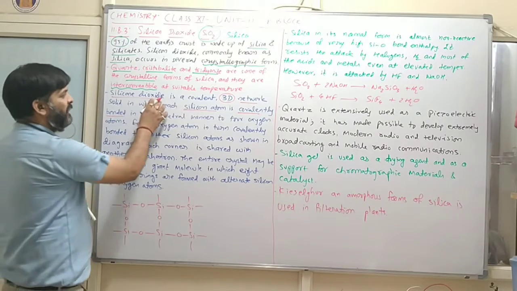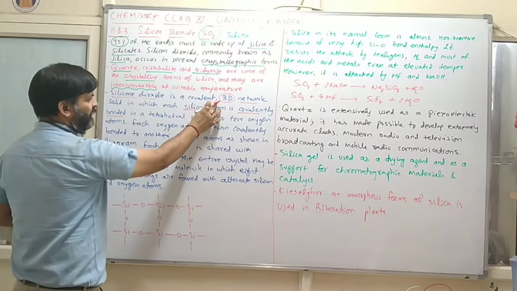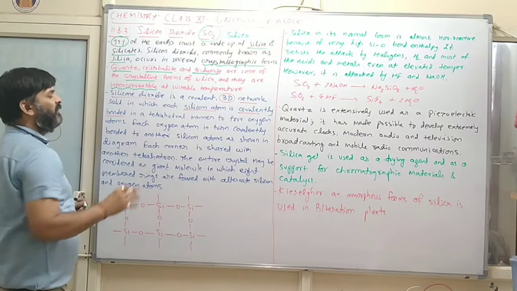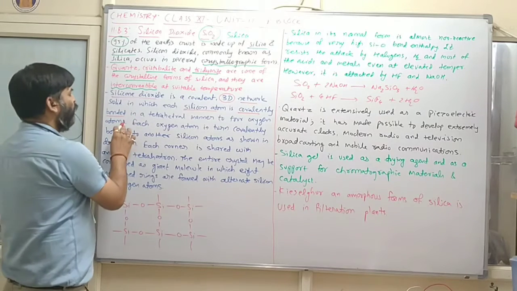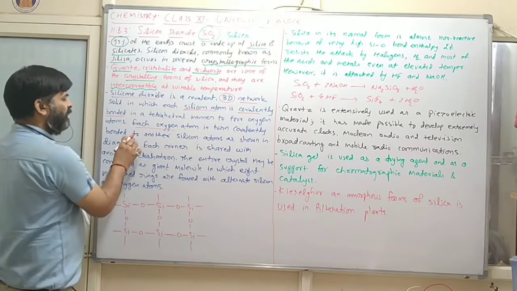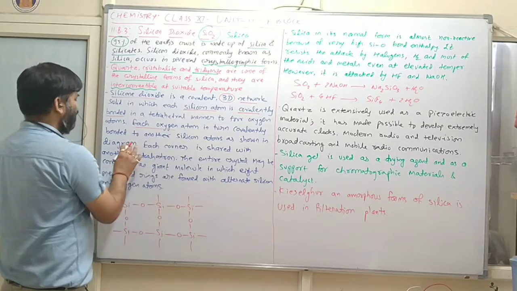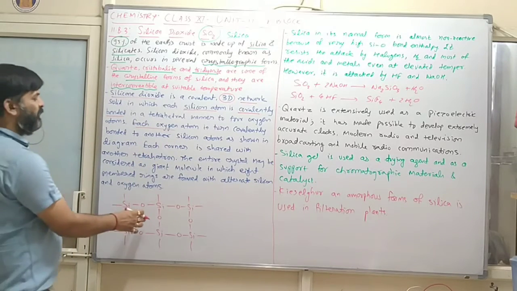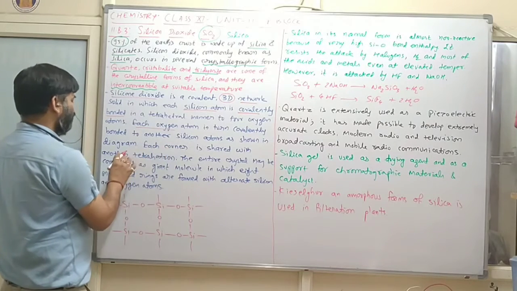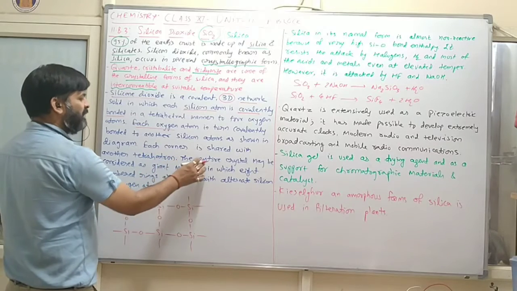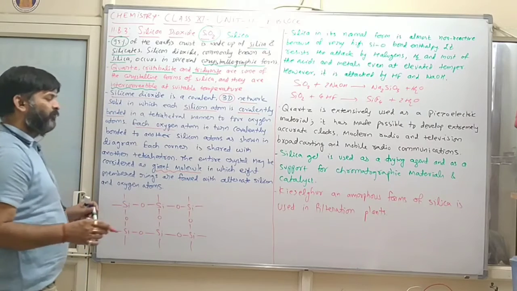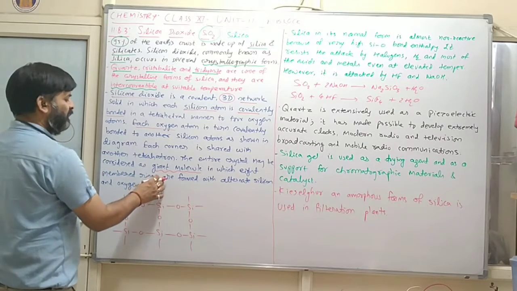Each oxygen atom in turn is covalently bonded to another silicon atom, as shown in the diagram. Each corner is shared with another tetrahedron. The entire crystal may be considered as a giant molecule in which 8 membered rings are formed.